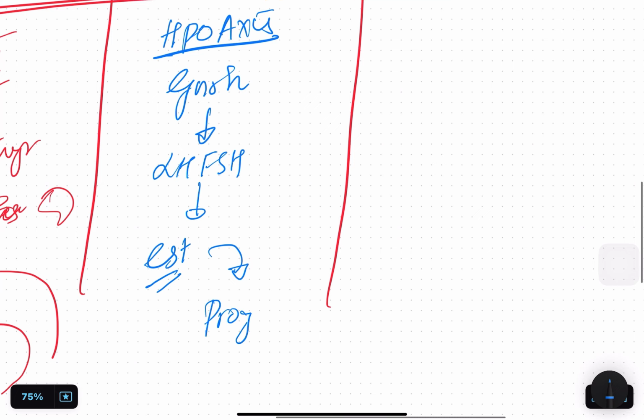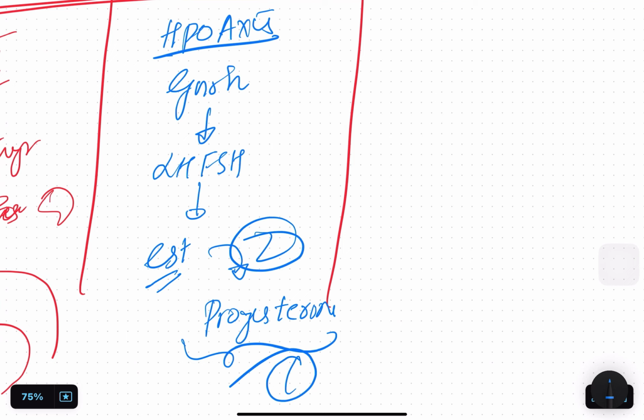then progesterone. In the workup part, first you need to think about all your hormonal causes. First you do a progesterone challenge test to check the endometrium. Then you do an estrogen plus progesterone challenge test. This is first, this is second. Next you do a GnRH challenge test. See the order: local, very local, systemic. That's why the stratified approach is important in gynec. I will talk about the importance there.